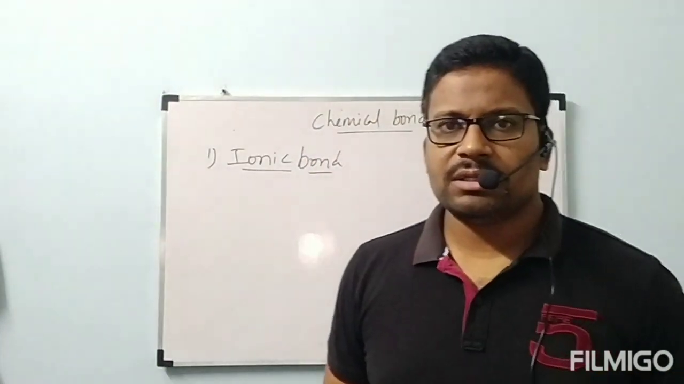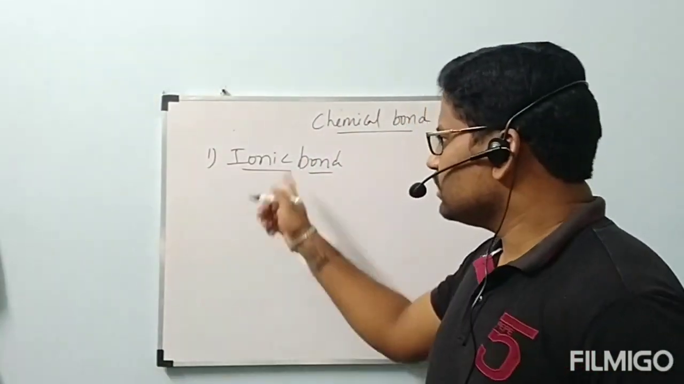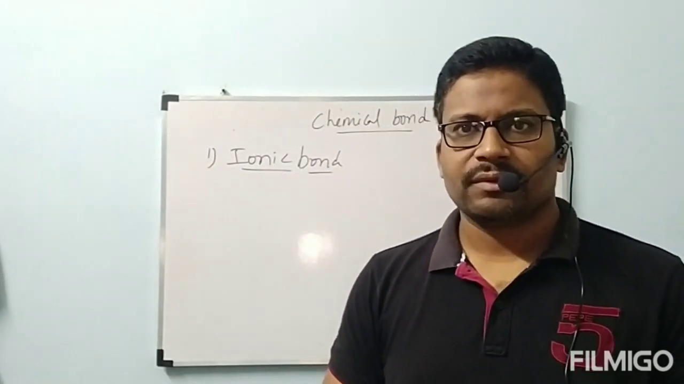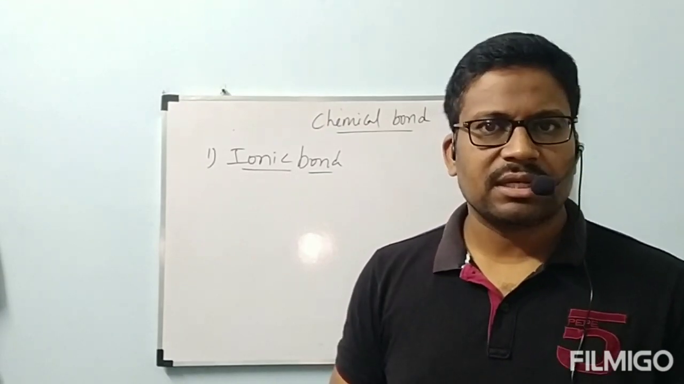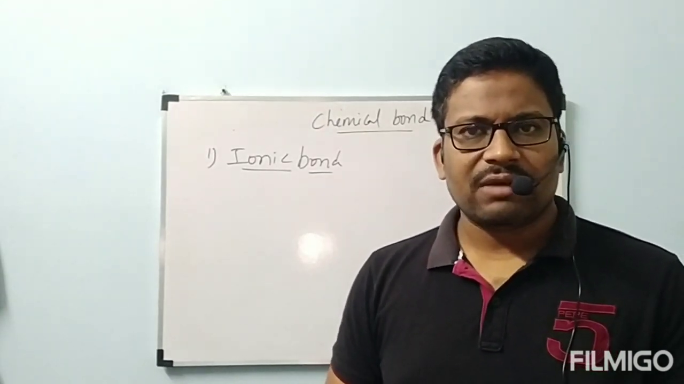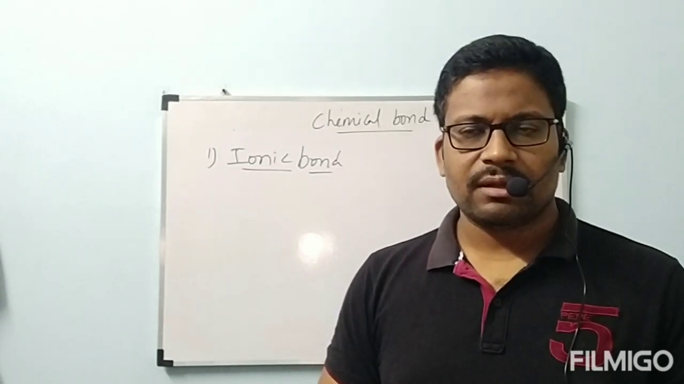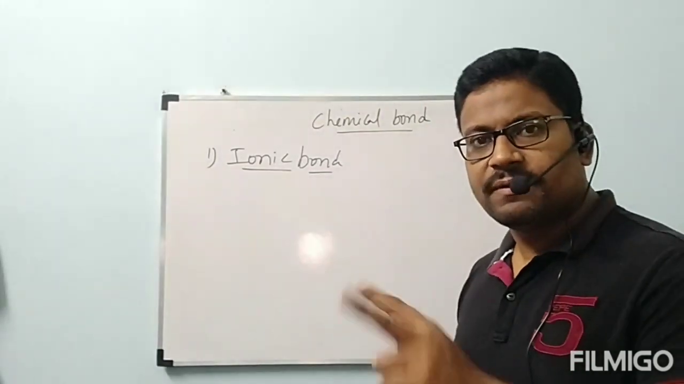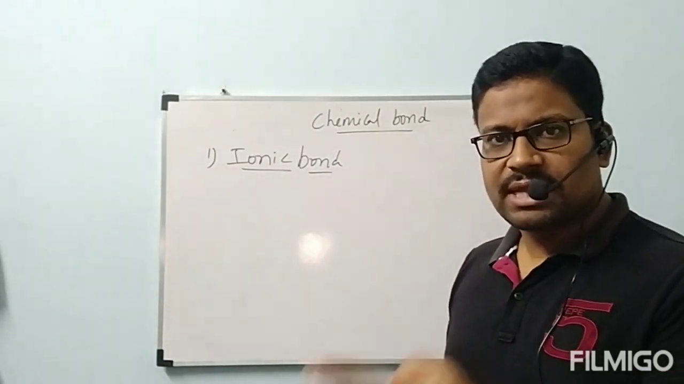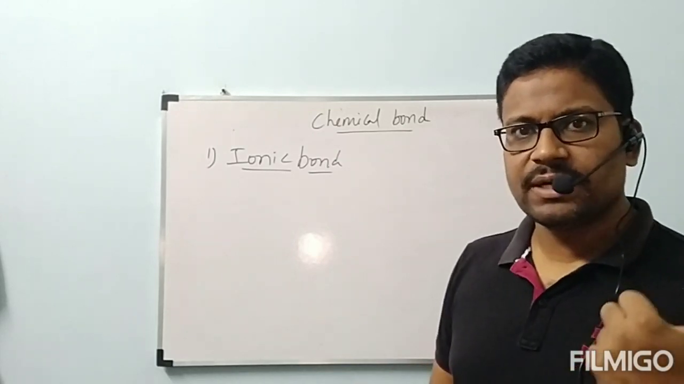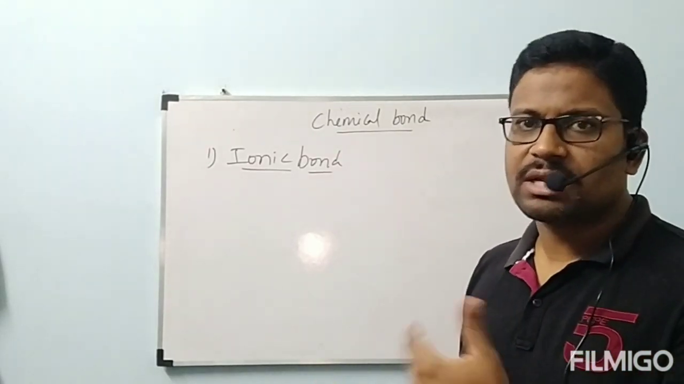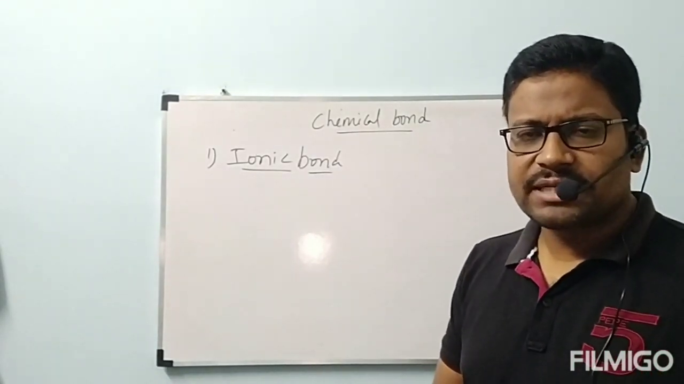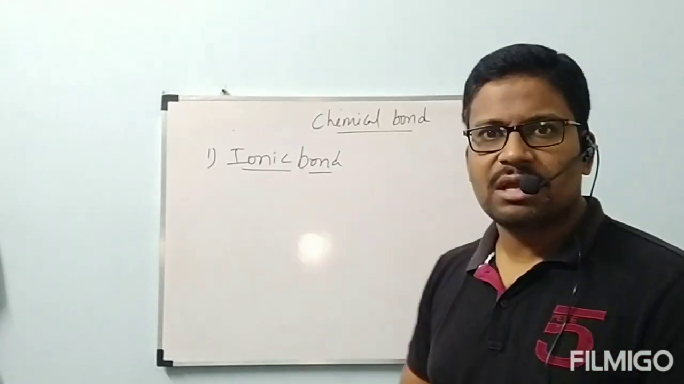First, what is meant by this bond? What is the definition of this ionic bond? Seeing the heading itself, we can understand: the bond which is formed between the ions is called ionic bond. Then, in what way will ions be formed? Ionic bond definitely has a chance to be formed between two opposite ions, that means one is a positive charge ion and another is a negative charge ion. The positive charge ion is called cation and the negative charge ion is called anion. Between them, some attraction force will be developed. That attraction force is nothing but ionic bond.